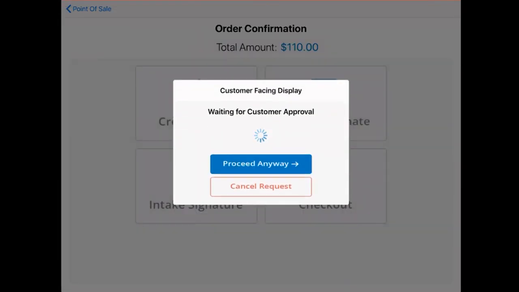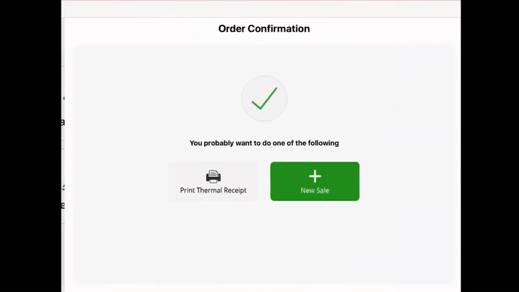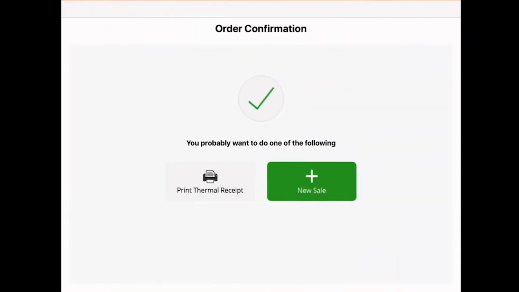You can now either have the customer sign off on the order from the customer-facing display, or tap Proceed Anyway to bypass it. And there you go! Your ticket has been created. Simple and easy to use.